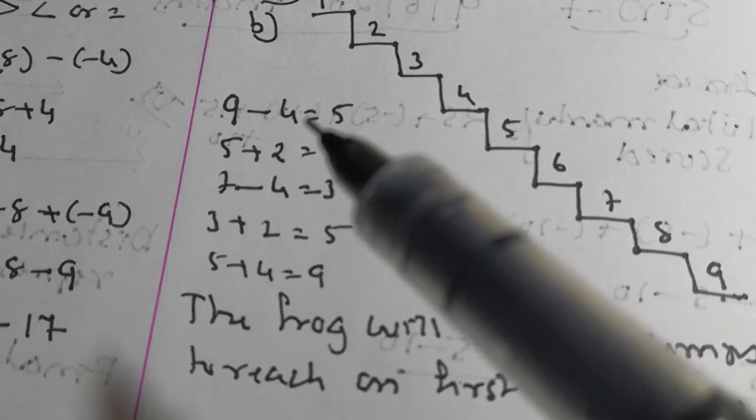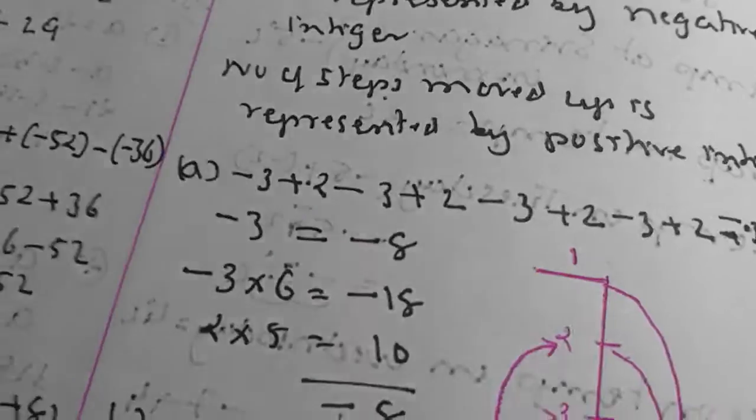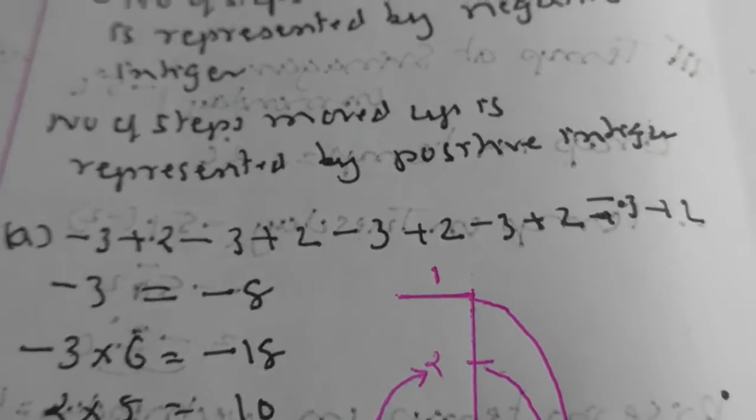So how many total jumps are taken? 1, 2, 3, 4 and 5. The frog will take 5 jumps to reach the first step. Now, the number of steps moved down is represented by a negative integer, and the number of steps moved up is represented by a positive integer. So, see the question.